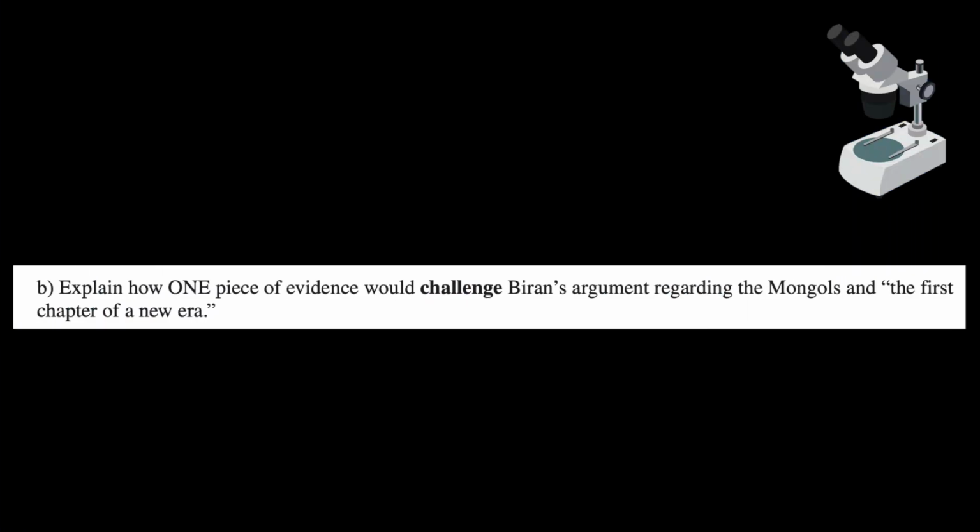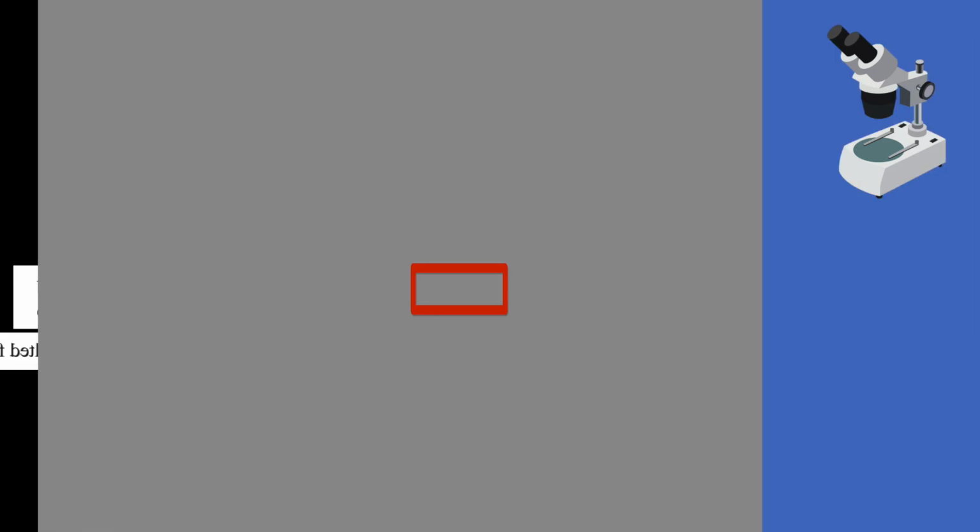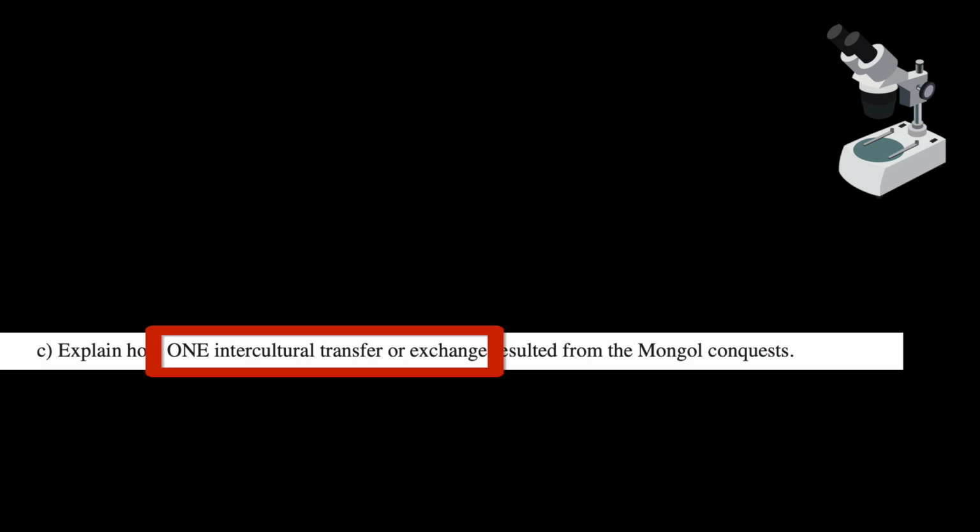And so for B, it's asking you to challenge the argument that the Mongols were the first chapter of a new era. So I'm challenging. And that one's even bolded for you. I didn't do that. So you can challenge the argument there. And then for C, they're looking for an intercultural transfer, so something that exchanged or went back and forth across areas because of the Mongol conquest, if you can explain that.